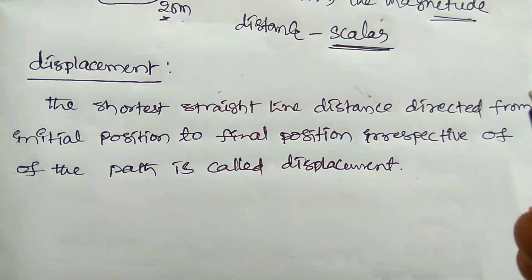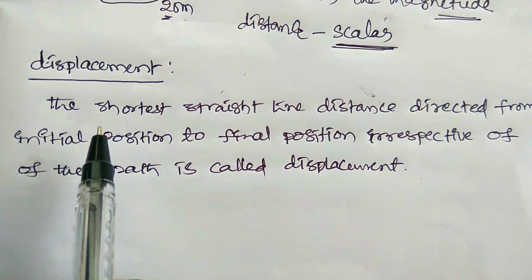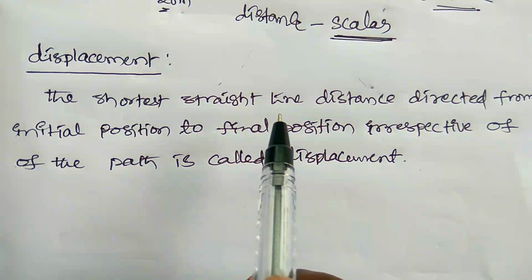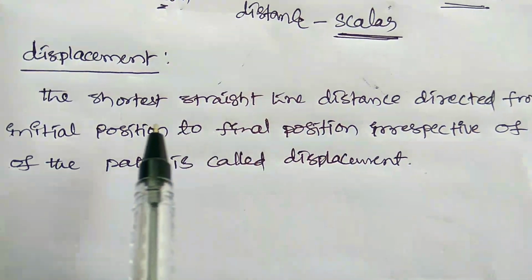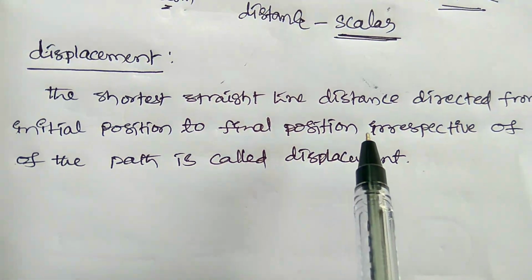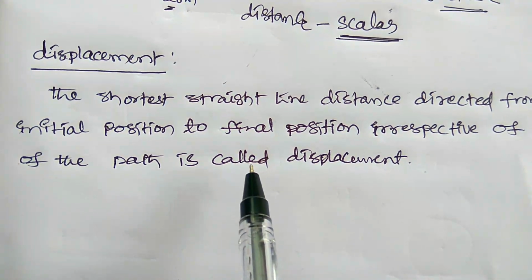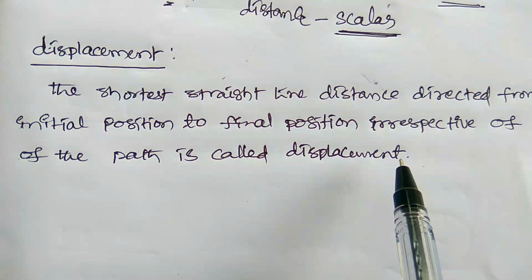Now we have to learn about displacement. It is nothing but the shortest straight line distance directed from the initial position to the final position irrespective of the path. That is called displacement.